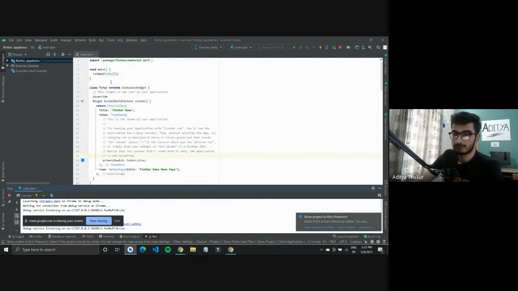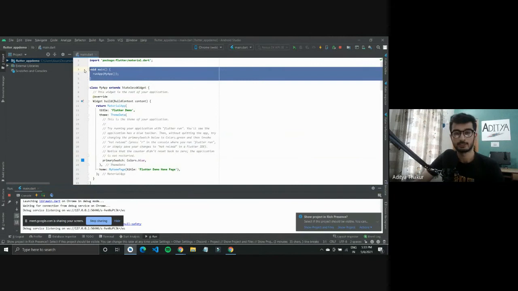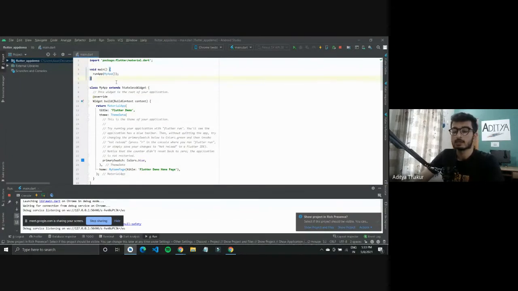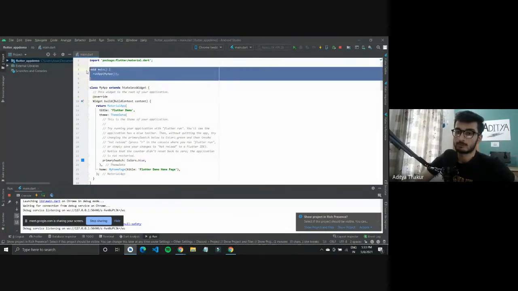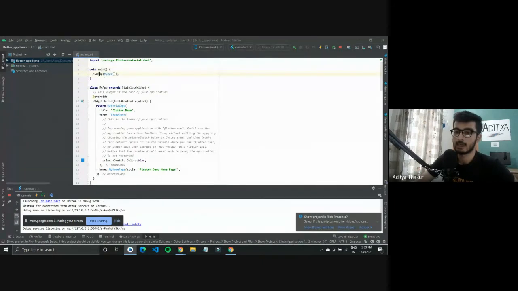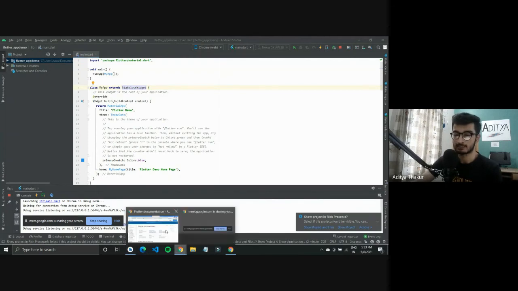Initially, when you create a new Flutter project, it has a void main function. The main function is the first function inside the project that gets the control from the CPU. This main function runs the app, and this MyApp is a stateless widget. So what are these widgets? You can think of widgets as Lego blocks.